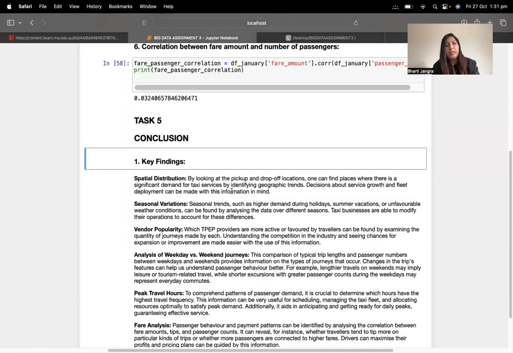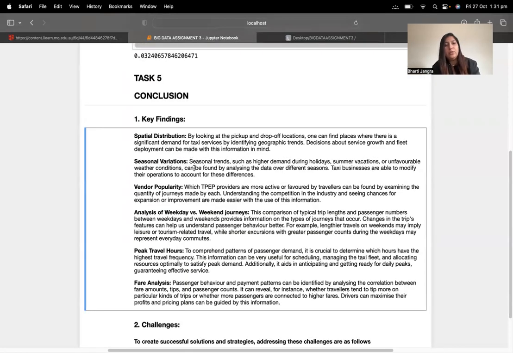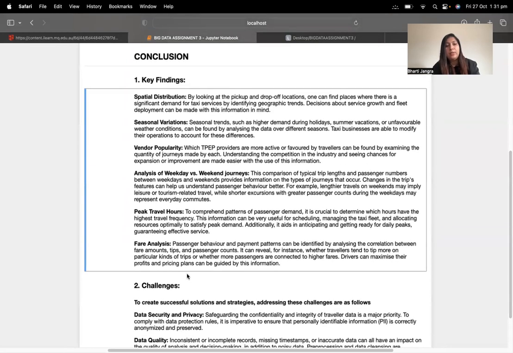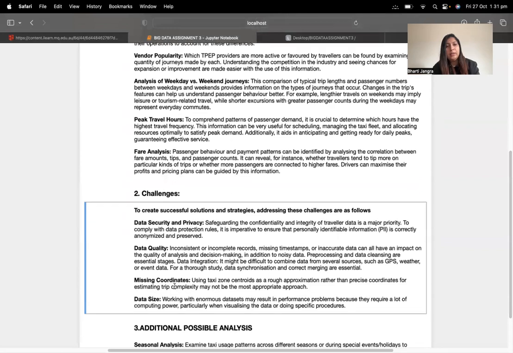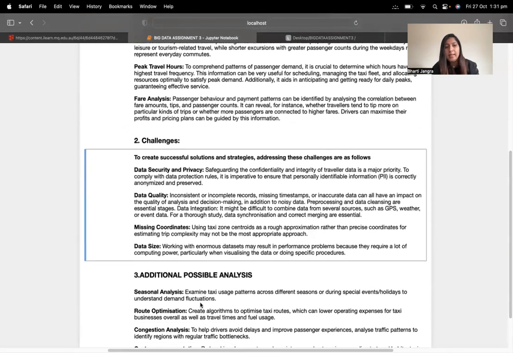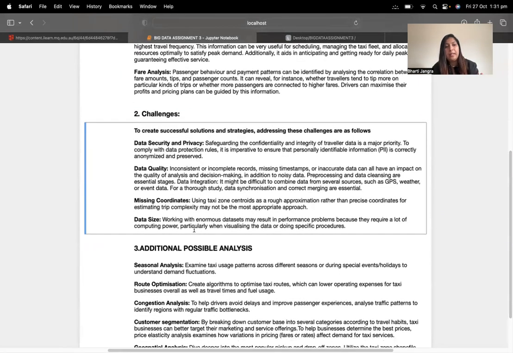Then comes our conclusion, and the key findings are spatial distribution, seasonal variation, vendor popularity, analysis of weekday versus weekend journeys, peak travel hours, and fare analysis. I also came across a few challenges while doing this assignment, that is the data security and privacy, data quality, missing coordinates, data size, and many more. But these are the major ones which I personally faced.